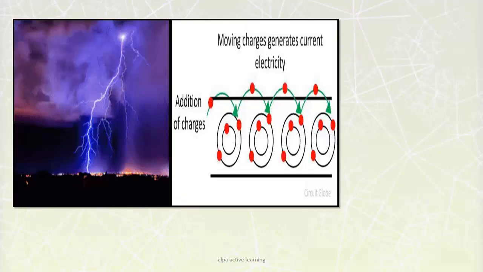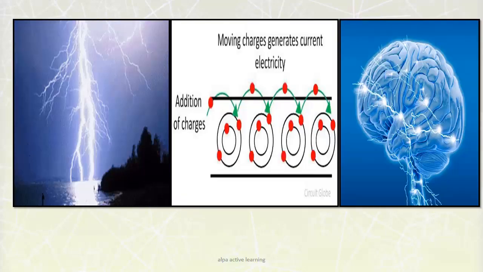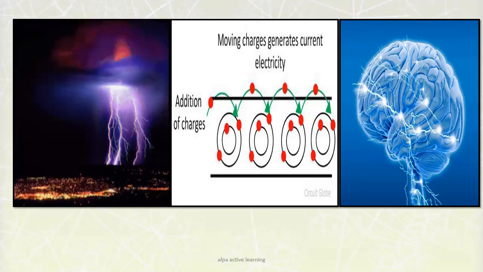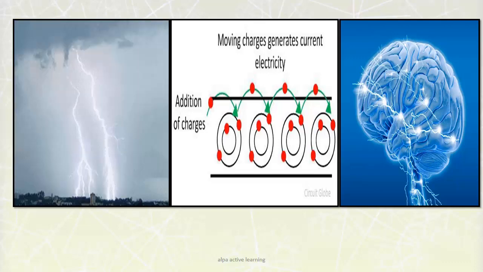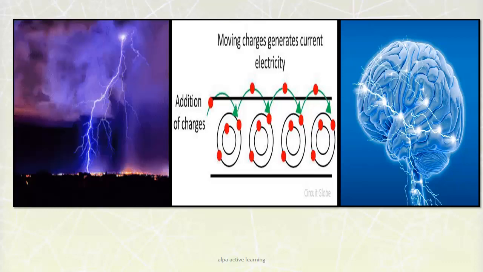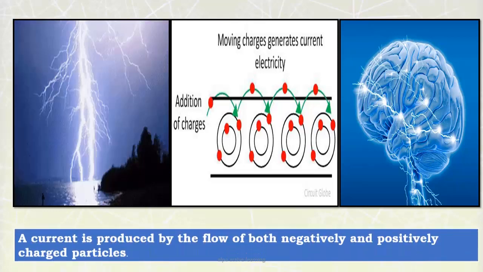In nature, we see lightning. What is it? It is an electric discharge traveling from clouds to the Earth's surface. Even we can feel microscopic current in our brain. In short, these moving charges generate the current, electricity.